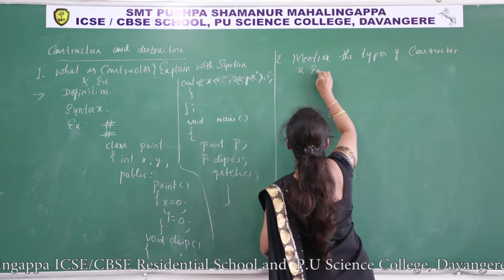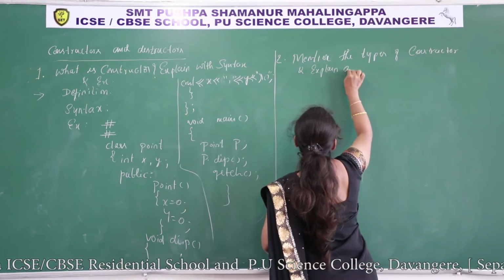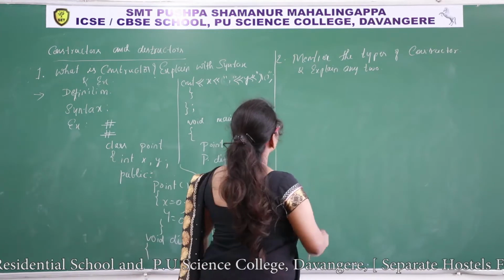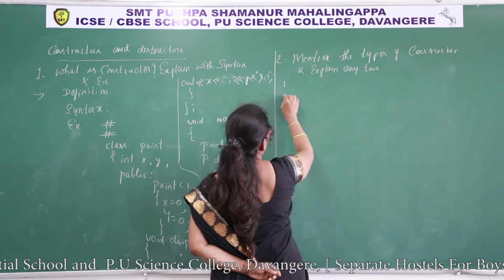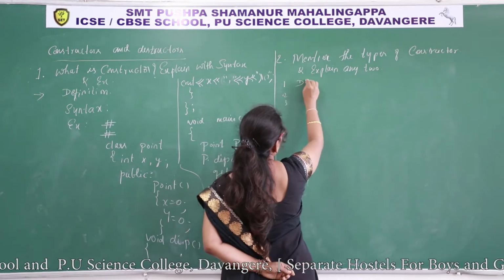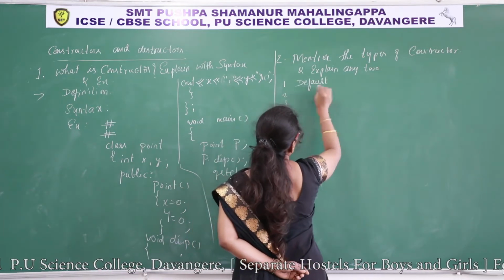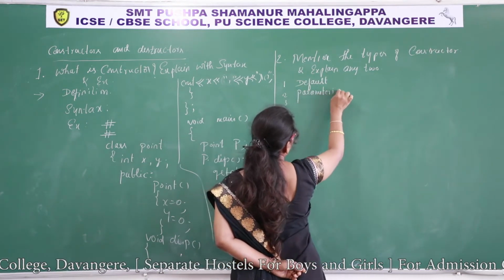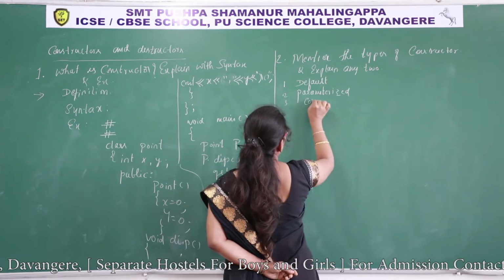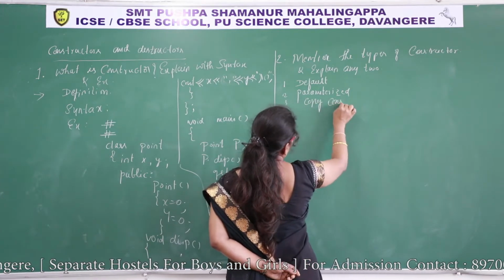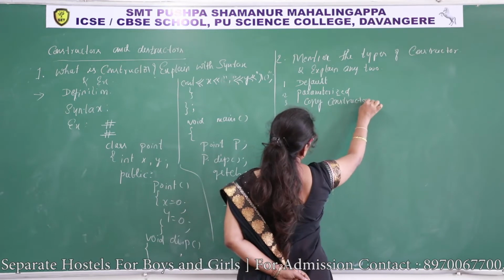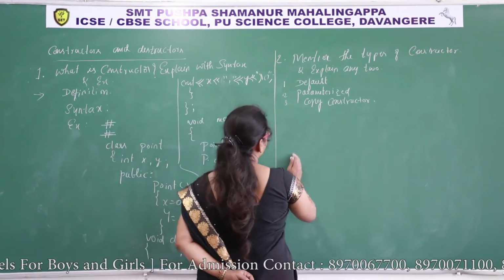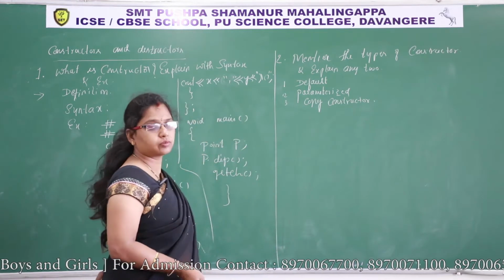So what are the different types of constructors? A default constructor, parameterized constructor, and copy constructor. Okay. Now, any 2 of these 3 you need to explain.